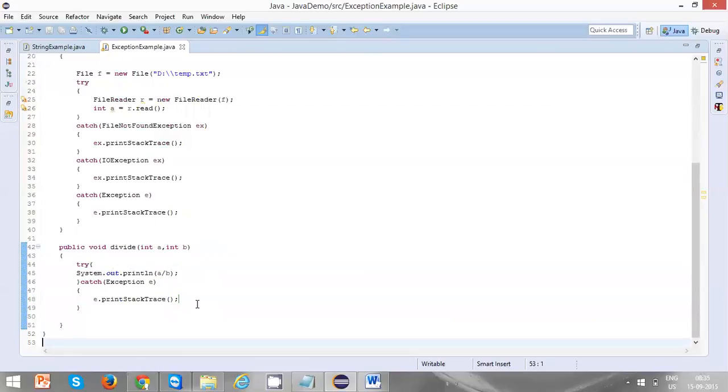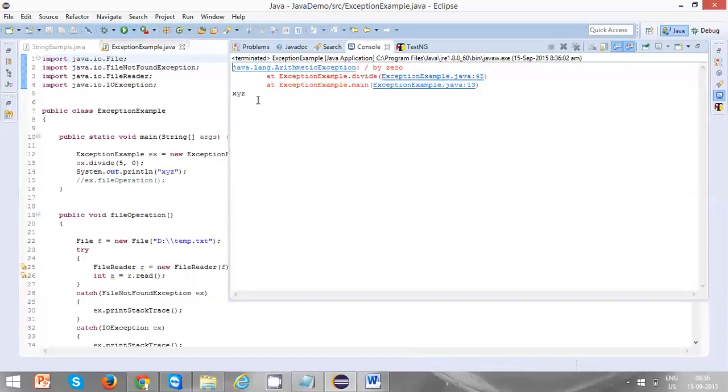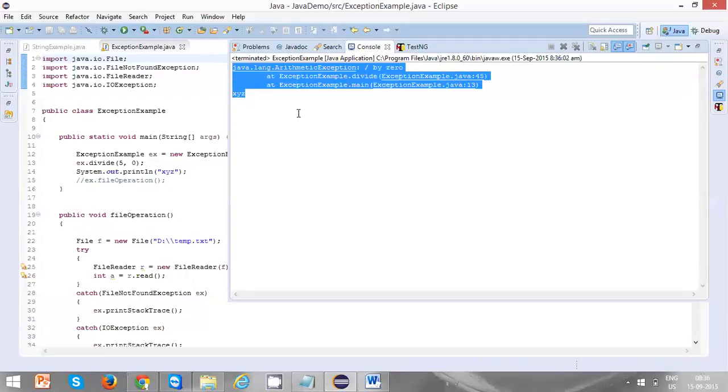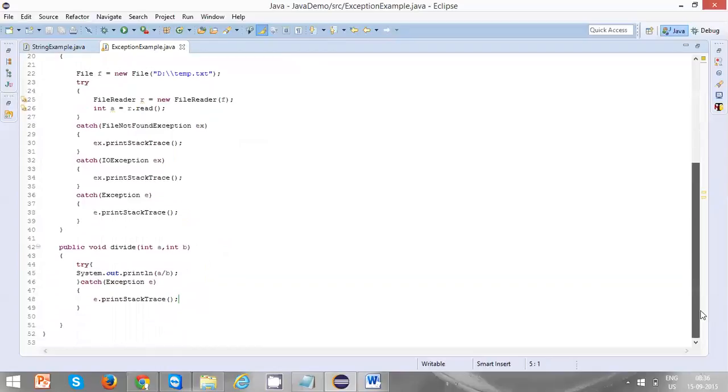Now just run this program. You can see xyz will be printed. Xyz is printed because the divide method threw the exception and we handled it and printed some useful information, and as the exception is handled, the next statement xyz will be invoked. So that's one thing. And one more thing you need to remember, there is a finally.